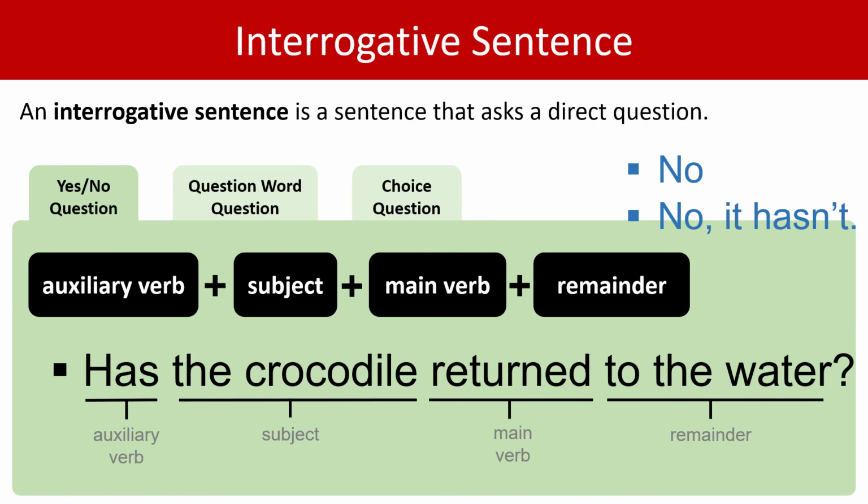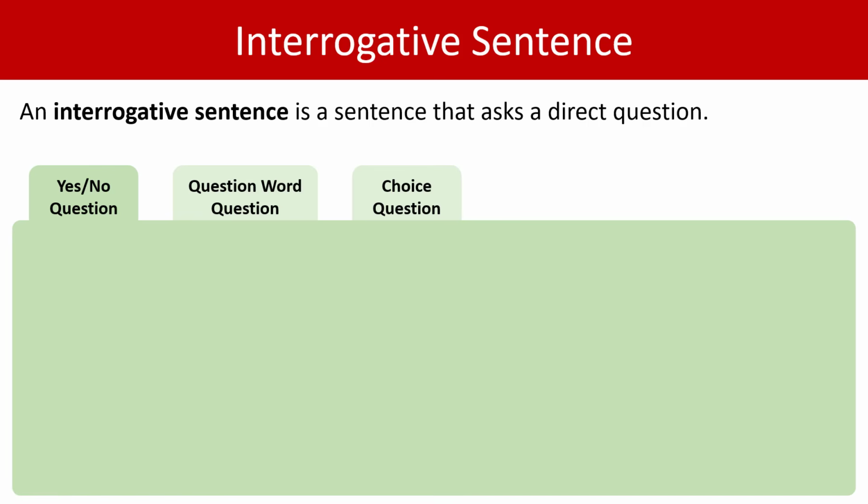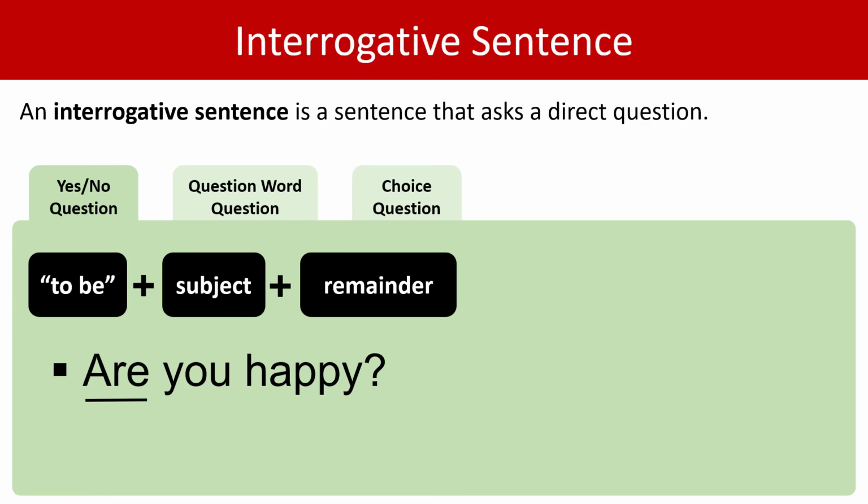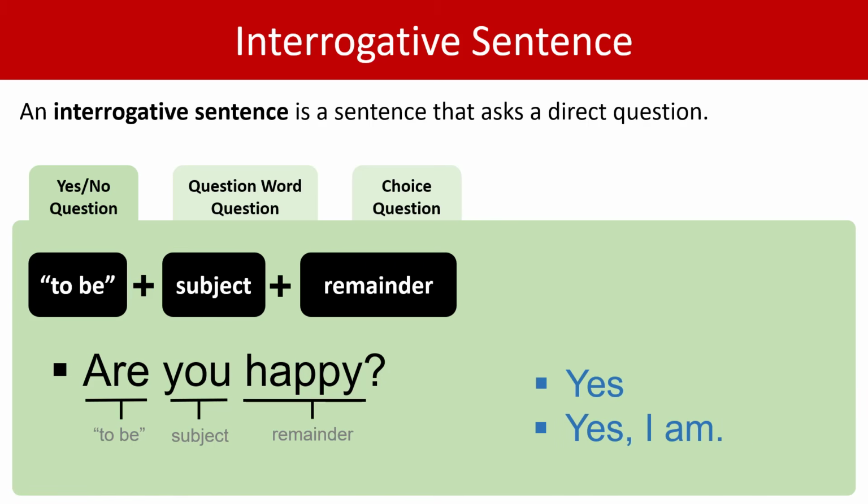When a yes-no question features the verb to be, the format is slightly different. It looks like this: the verb to be plus the subject plus the remainder. Here is an example. Are you happy? Well, this is our verb to be. This is the subject, and this is the remainder. A possible answer is yes, or yes I am.